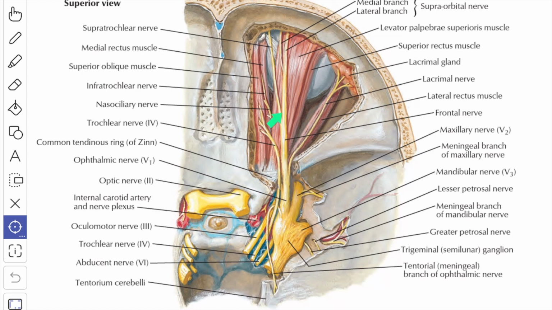nerve. It passes forward and medially above the trochlea of the superior oblique muscle. So this is the trochlea. So it passes above the trochlea, hence it is known as the supratrochlear nerve. When it passes above the trochlea, it provides a branch to join with the infratrochlear nerve. Thereafter, the nerve curves upward around the medial part of the supraorbital margin in company with the corresponding vessels and gives branches to the conjunctiva and the skin of the upper eyelid.